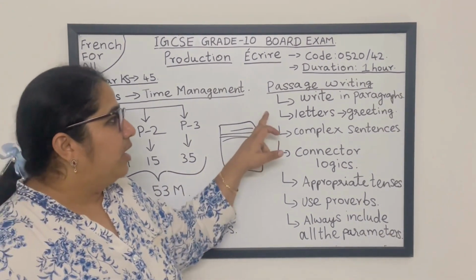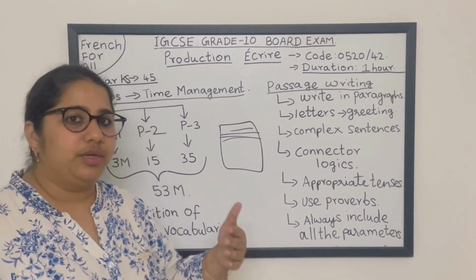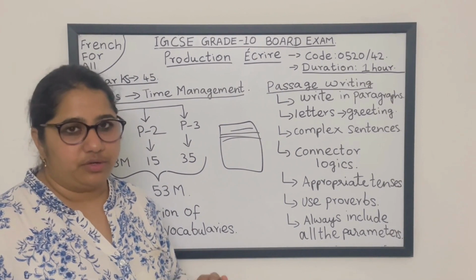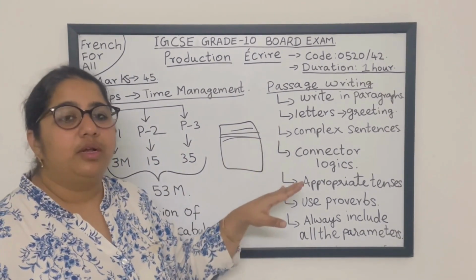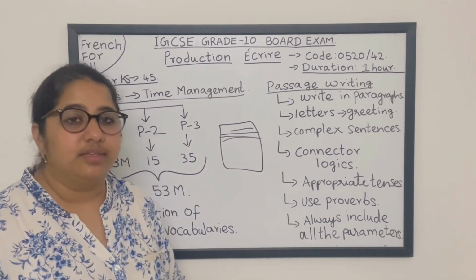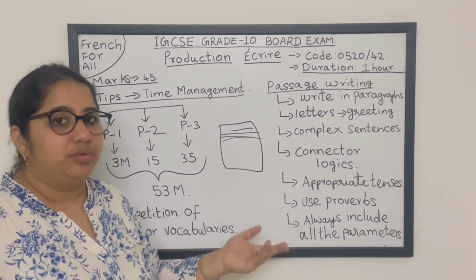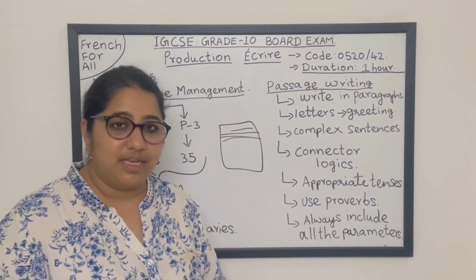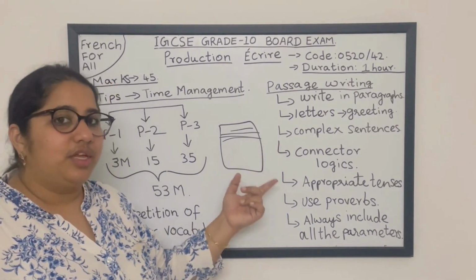Okay, right. And also the question can be an email also, if you need to write an email. Okay, never will you get a formal letter at all. You will always get informal letters only. So when you write an informal letter, make sure to write the beginning and the ending greetings. That also carries 1 mark. So without that you may lose some marks. Okay, and make sure to write precisely and use complex sentences. All right, that is also very important.